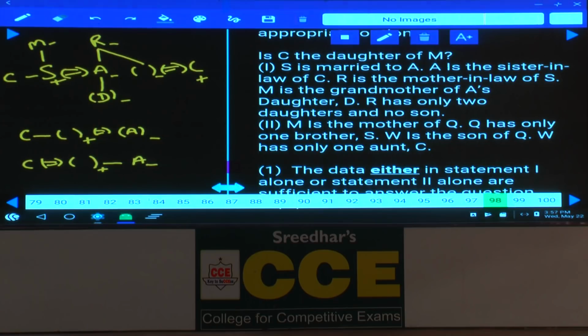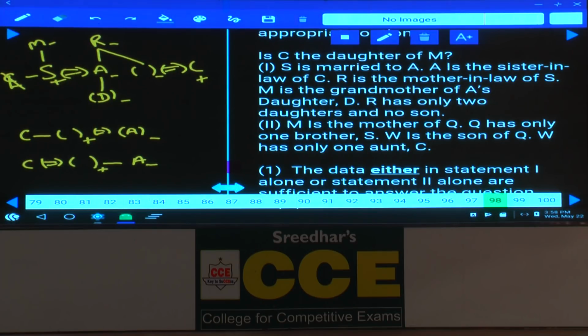Tell me, is C the daughter of M? May or may not. If C is here, C can be the daughter of M. Or if C is not there, C cannot be the daughter of M. Hence, statement one alone is not sufficient, because maybe yes or maybe no, isn't it?